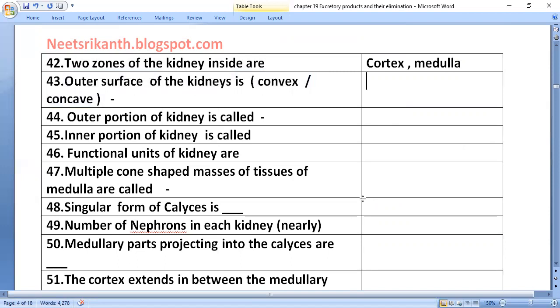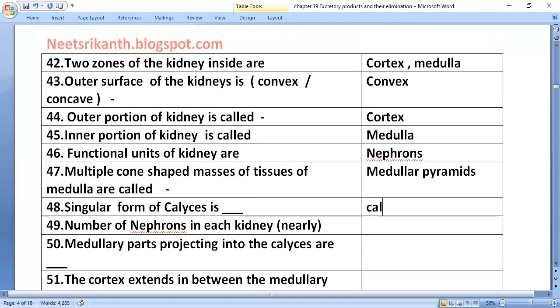The outer surface of the kidney is convex. The outer portion of the kidney is called the cortex. The inner portion is called the medulla. Functional units of the kidney are nephrons. Multiple cone-shaped masses of tissue of the medulla are called medullary pyramids. The singular form of calyces is calyx. The number of nephrons in each kidney is 1 million.